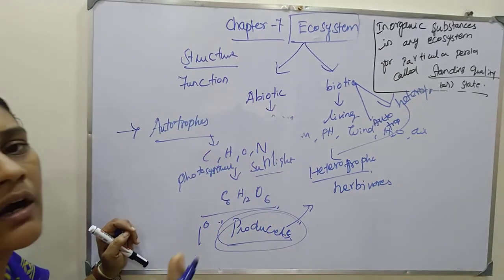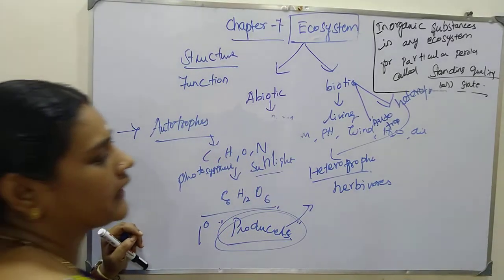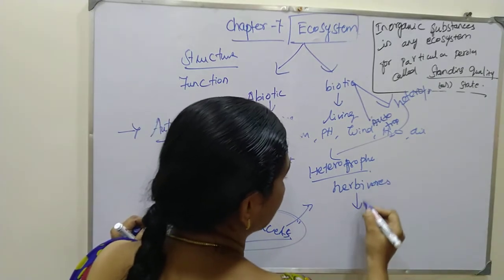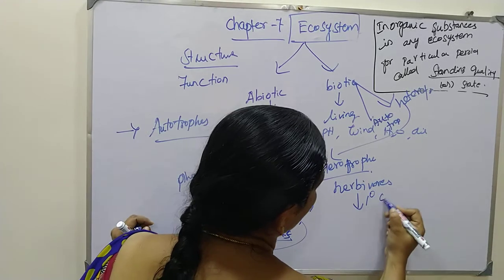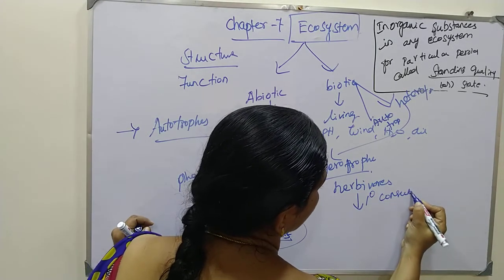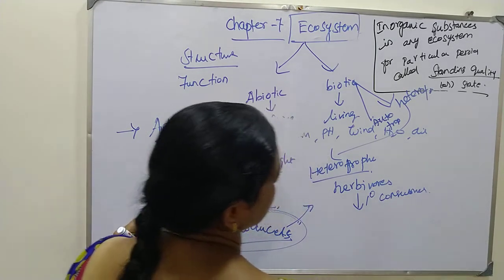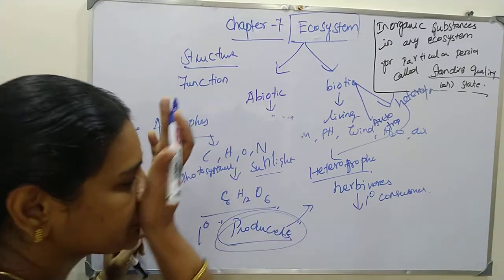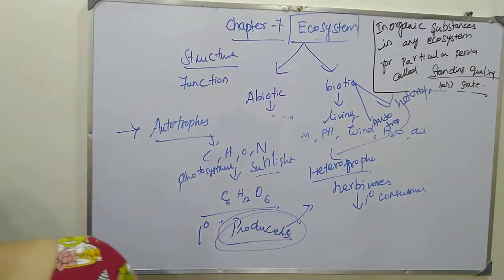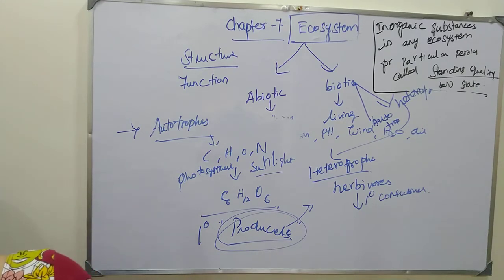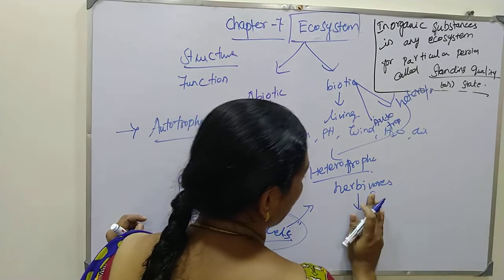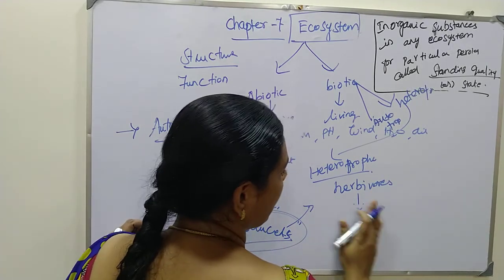Cow, goat, sheep: these are all herbivorous animals which eat this kind of plants, so they are called primary consumers, as well as herbivores.